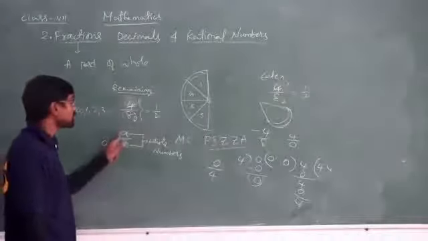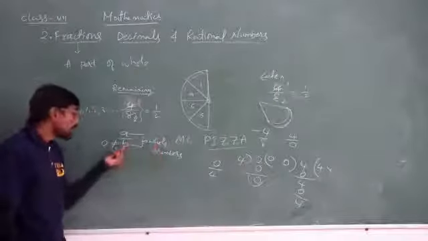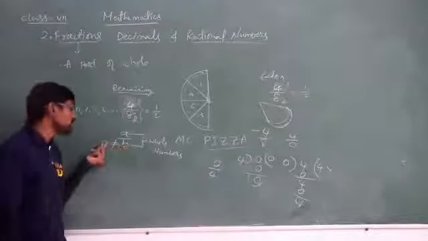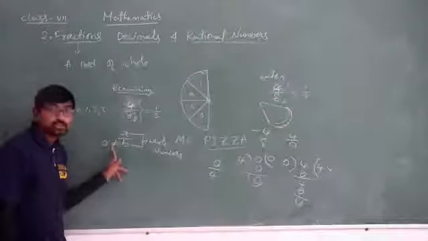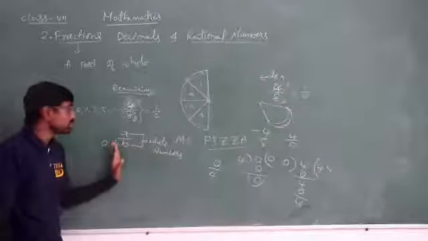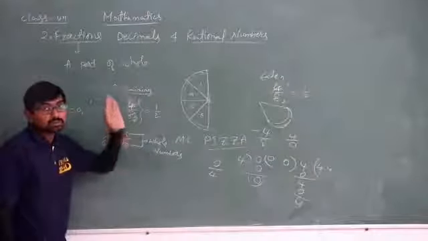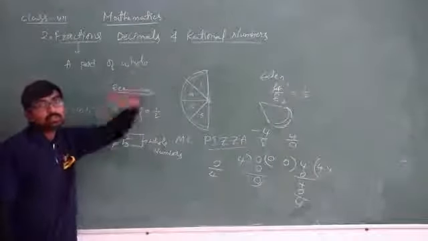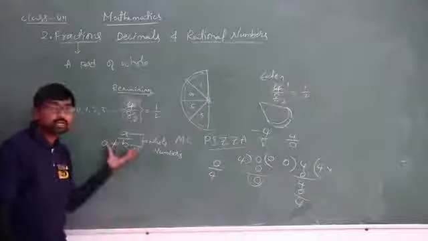What is a fraction? A fraction can be written in the form a by b, where a and b are whole numbers and the denominator value, that is b value, is not 0. I want you all to remember this point. We will be discussing this point in the rational numbers definition also, and in other definitions also. This point is very, very important.